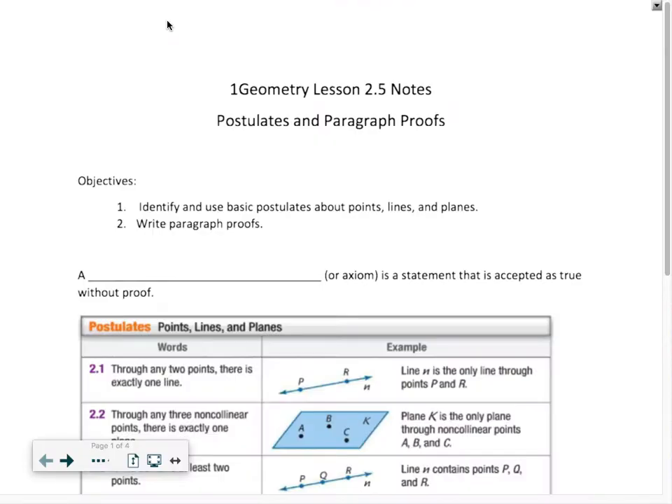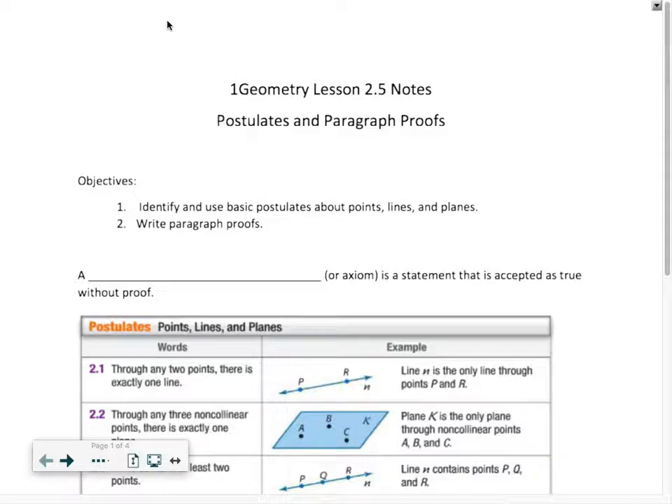Hello everyone. Today, in the lesson, we're talking about lesson 2.5, which is postulates and paragraph proofs. Our objectives will be to identify and use basic postulates about points, lines, and planes. Our secondary objective will be to be able to write paragraph proofs.